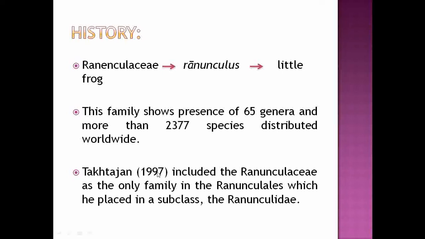Then the family Ranunculaceae shows about 65 genera and more than 2377 species which are distributed worldwide. If we observe the classification of that family, the scientist Takhtajan included the Ranunculaceae as the only family in the order Ranunculales, and he placed it into the subclass Ranunculidae.